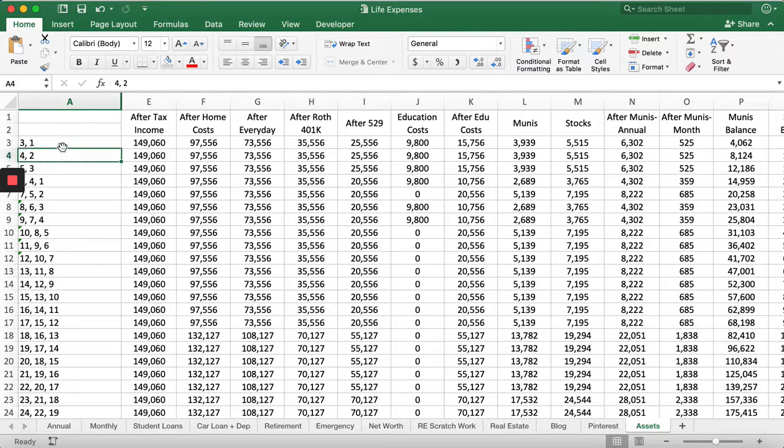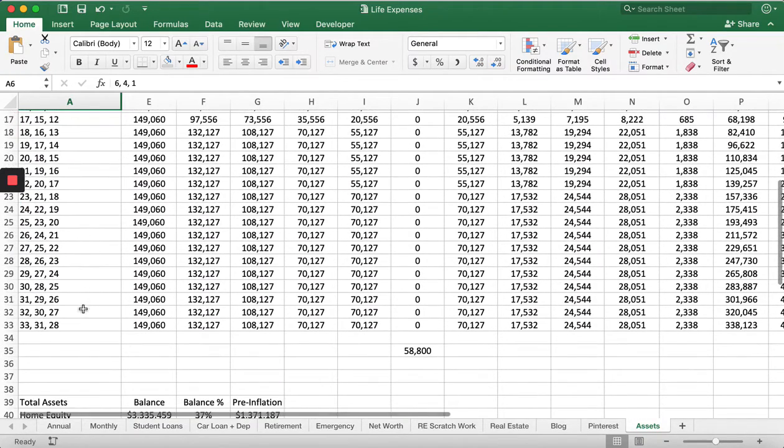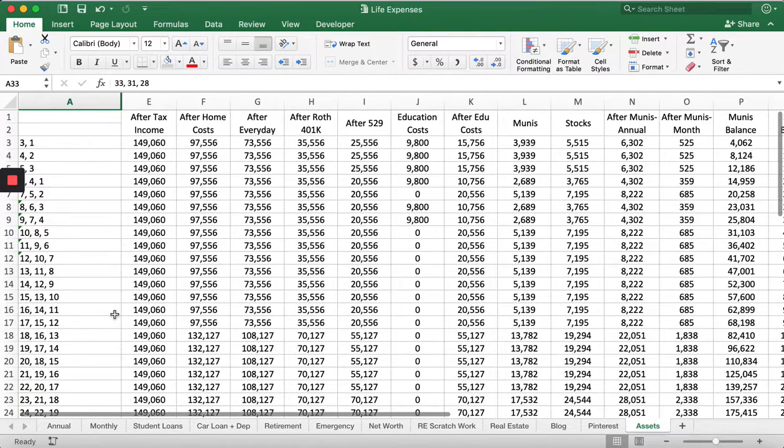It's like, okay, when the kid is 1, when the kid is 3, when the kid is 2, when the kid is 4. Here's the introduction of one of the kids. When the kid is 1, when the kid is 4, when the kid is 6, all the way up to retirement age, right? Okay, so this is after-tax income. So I'm just going to assume that if I have a partner, this is in the future. This isn't necessarily today. It's a future type of projection.